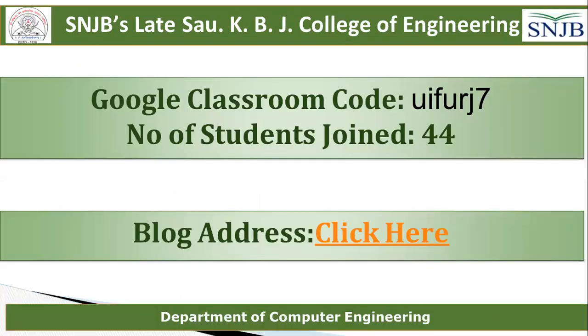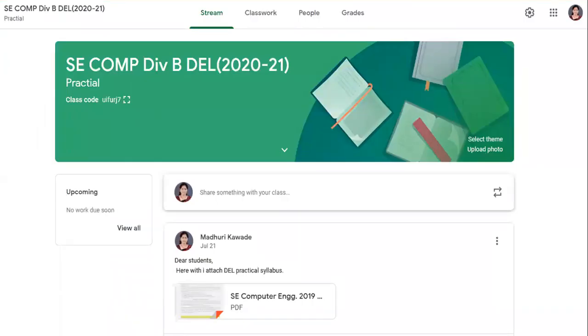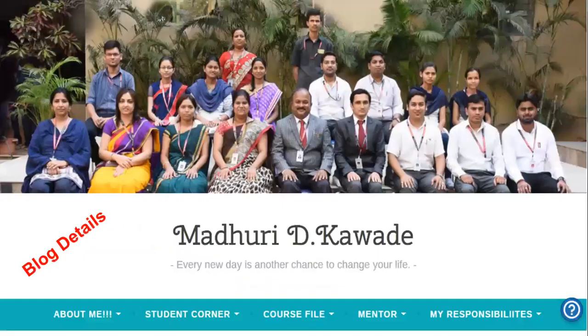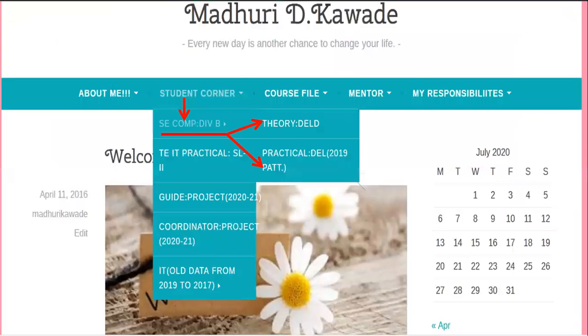Okay, this is the classroom code and the number of students joined till date is 44. Blog address link. So again here is a snapshot for my subject DLT. Here I already uploaded the digital subject syllabus. This is the blog. On the blog, go to student, click on student corner, then click on SC Computer Division B. You get two links, theory DLD and practical DEL. Okay. For your requirement, click on the related link.